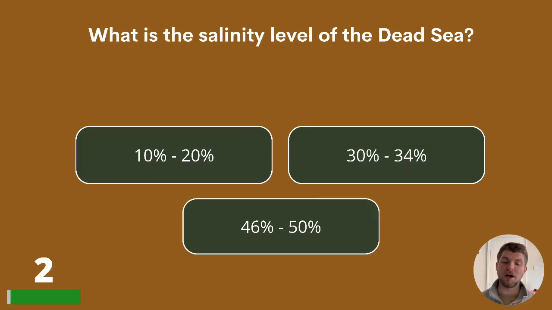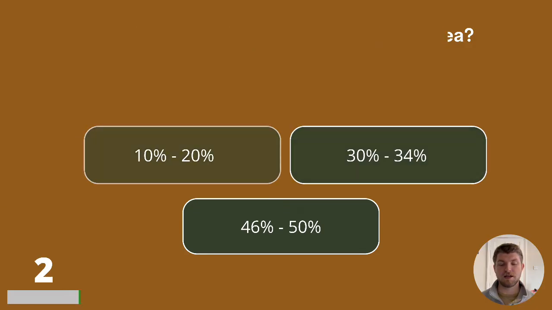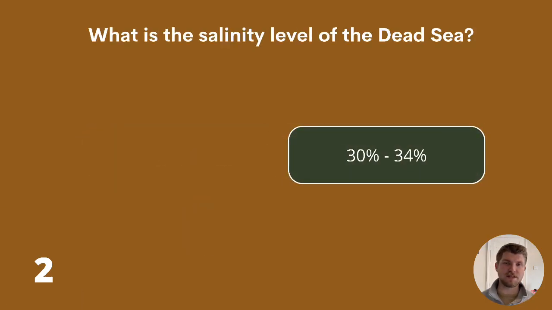2. What is the salinity level of the Dead Sea? 10 to 20%, 30 to 34%, or 46 to 50%? The answer is 30 to 34%.